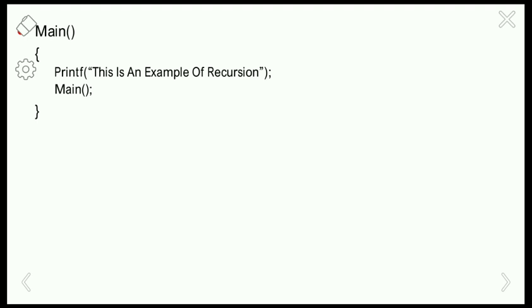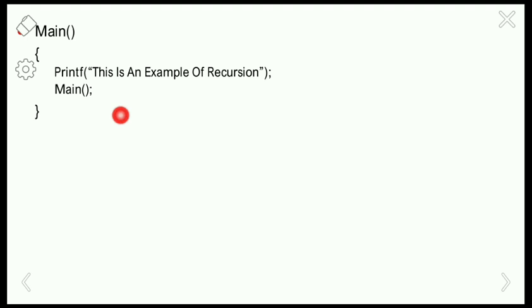Now let us take a simple example of how recursion works. We are taking a main function, and this is an example of recursion in main. Here the main function is calling itself. It will execute the printf statement, then call the main function again. The main function gets executed and its statements get executed, and then again it calls the main function. Like this the loop will repeat.